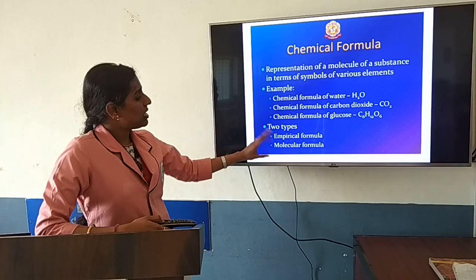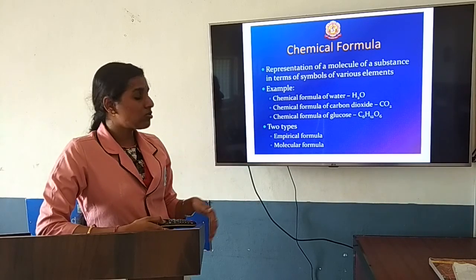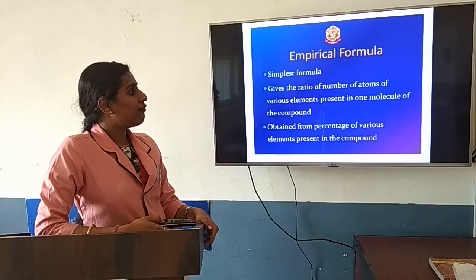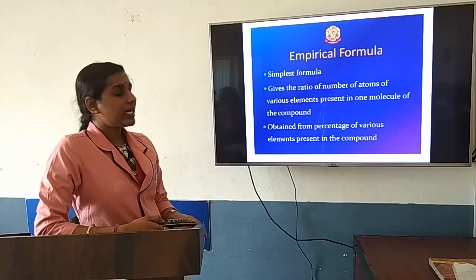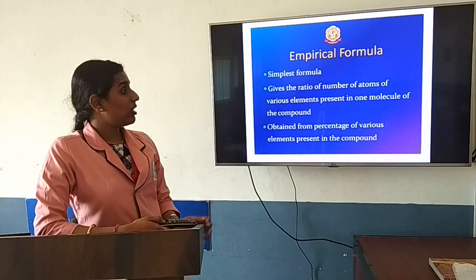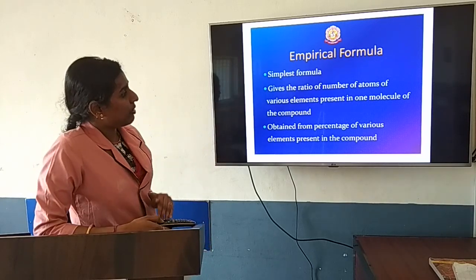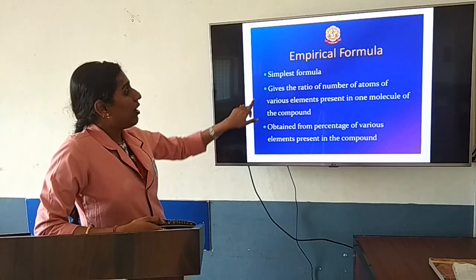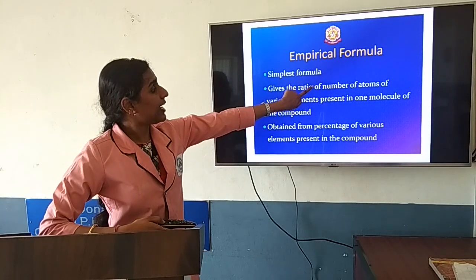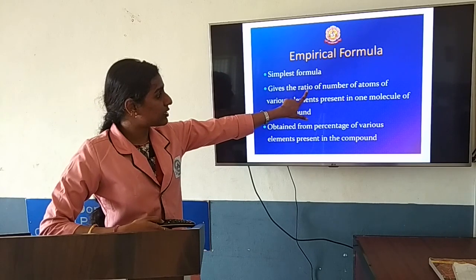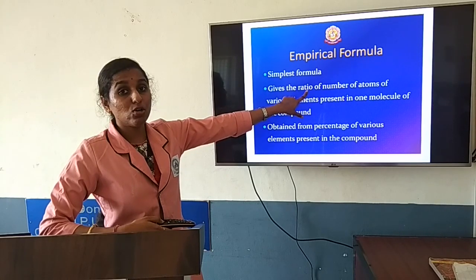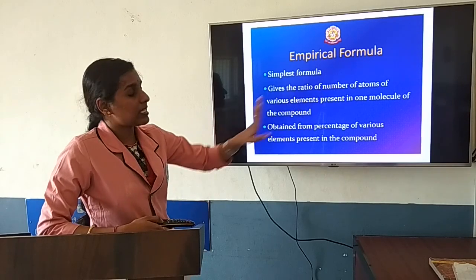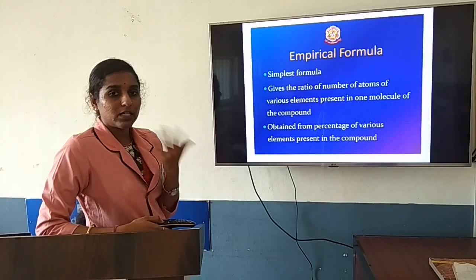Now based on this, we have divided formulas into two types. One is known as empirical formula and the second one is known as molecular formula. Now, what is meant by empirical formula? Empirical formula is the simplest formula, which gives the ratio of the number of atoms or elements present in one molecule of the compound.